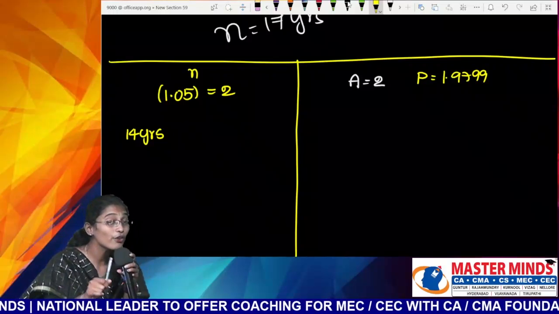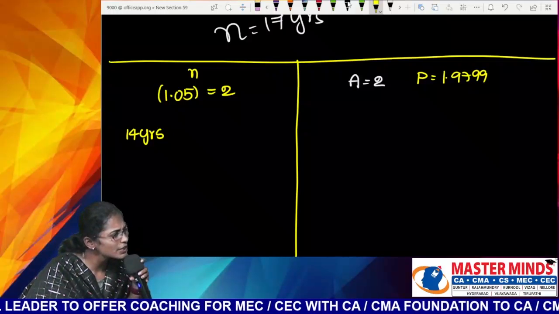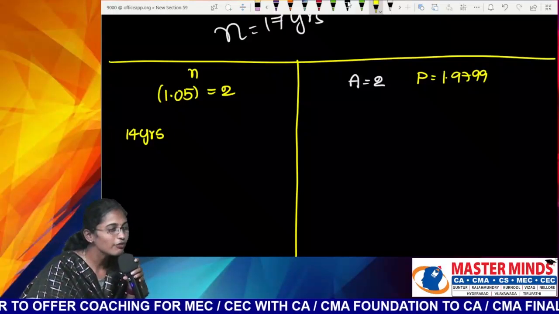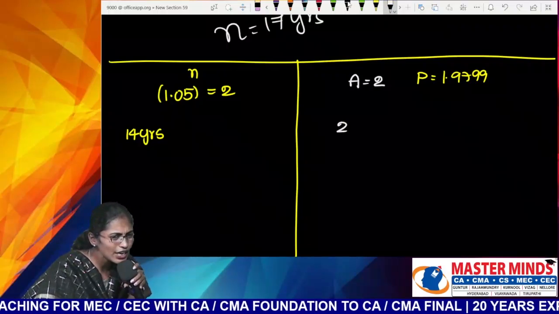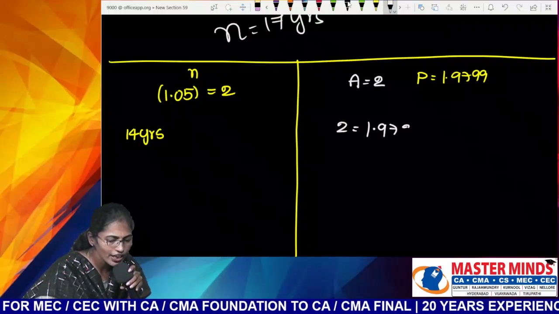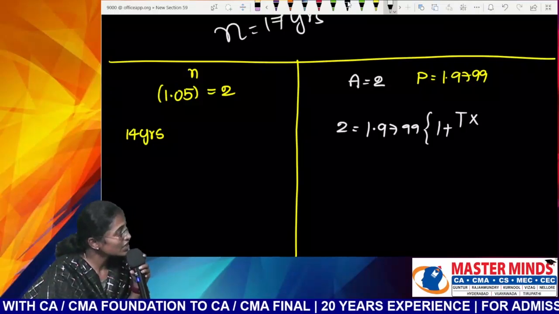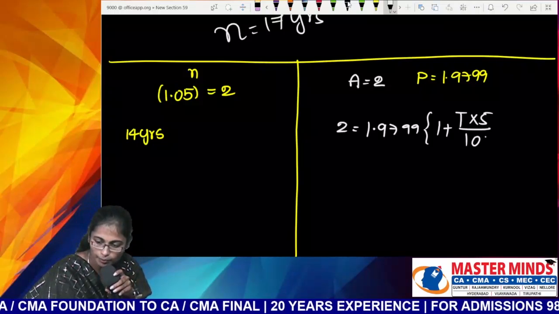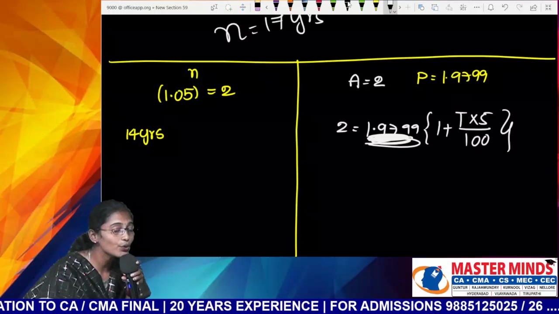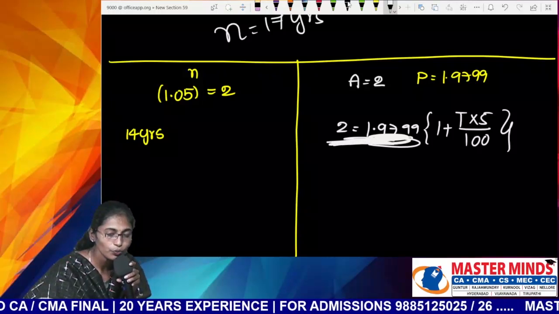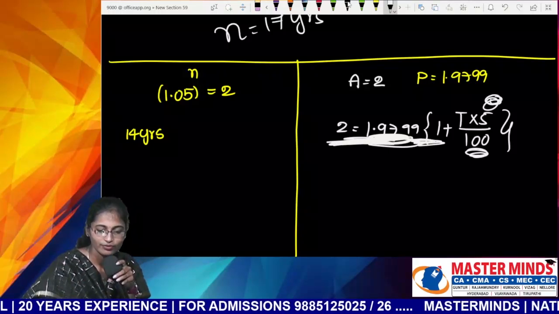Now what did I tell you? For months calculation you need to use simple interest. Do you know the formula for amount in simple interest? Tell me the formula for amount. P of (1 plus TR by 100). So Nana, please don't erase anything. This value is already there in your calculator, right? I took the rate of interest as 5%, Nana. Let me write down the same. Divided by, equals, into 2 minus 1, into 100 by 5.